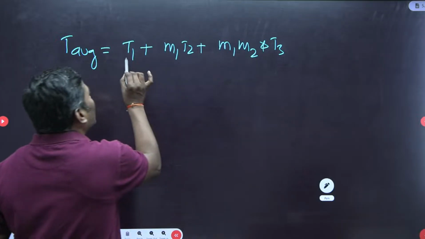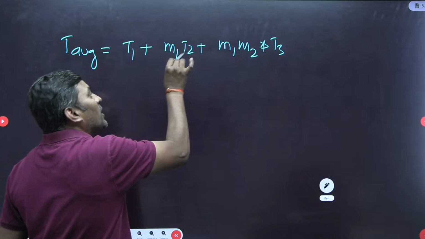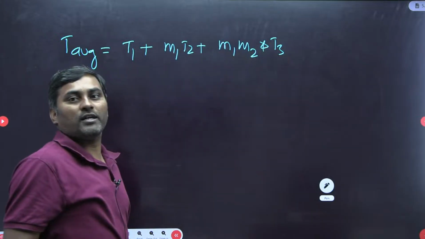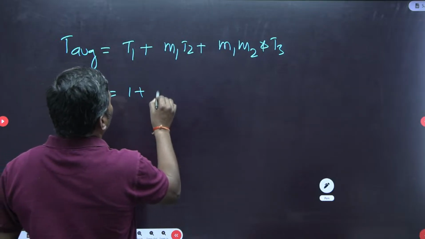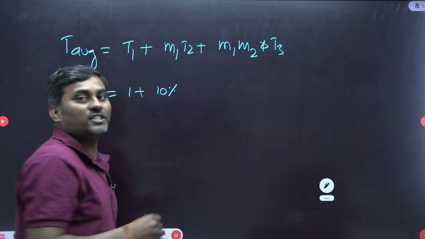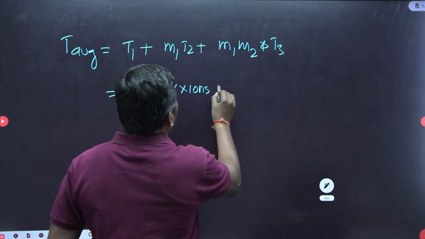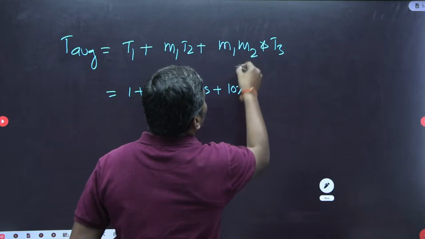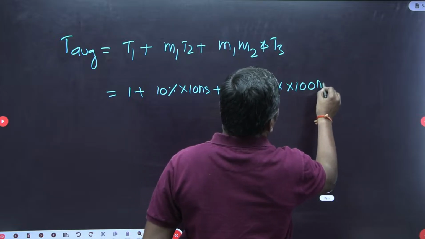Simply, compulsory T1 is required. If there is an L1 miss, then a penalty. If there is a miss in L1 and L2, the penalty required is nothing but the main memory access time. So 1 plus, 90% hit, nothing but 10% miss rate, into 10 nanoseconds, plus 10% into 80% hit, nothing but 20% miss ratio, into 100 nanoseconds.